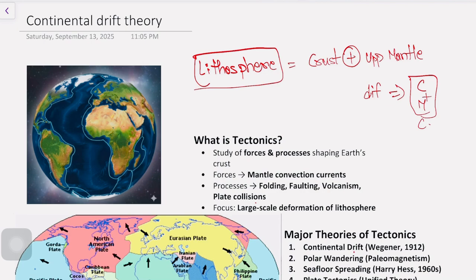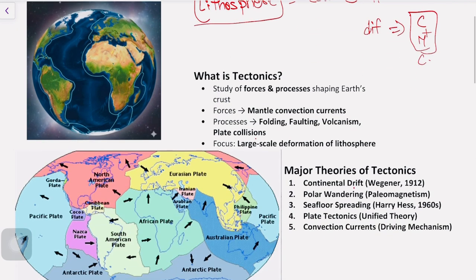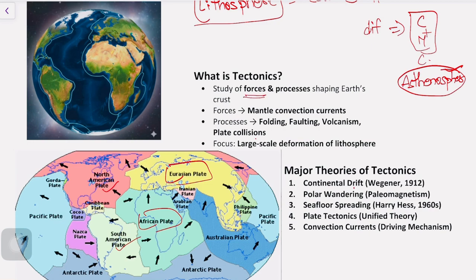The lithosphere is divided into different plates like the Eurasian plate, African plate, South American plate, North American plate. Like this, different plates will be there, and these plates flow on the layer of asthenosphere of the mantle. The study of the forces and the process behind the movements of these plates is what we call tectonics.